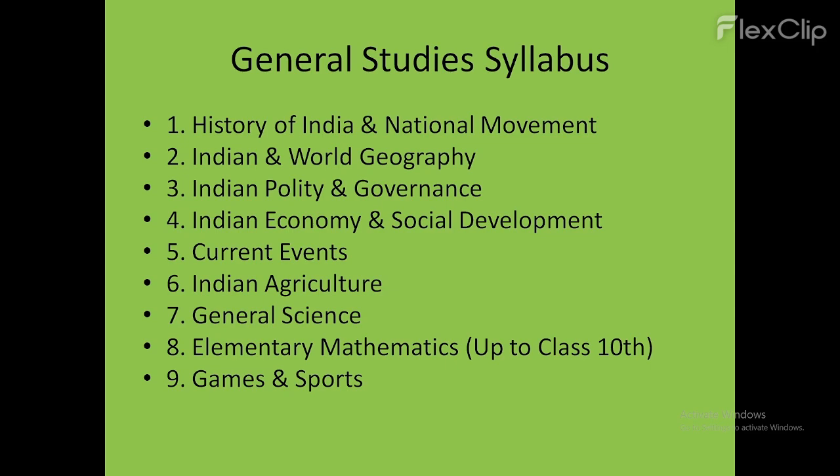Unit 2 deals with Indian and world geography. Unit 3 deals with Indian polity and governance. Unit 4 deals with Indian economy, social development, current events, Indian agriculture, general science. Unit 8 deals with elementary mathematics up to class 10th standard. And the last unit in general studies deals with games and sports, national and international.